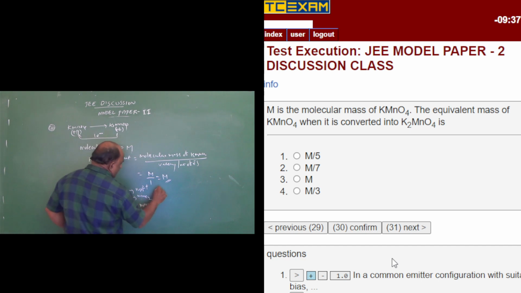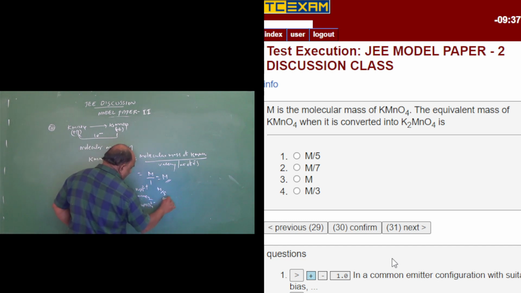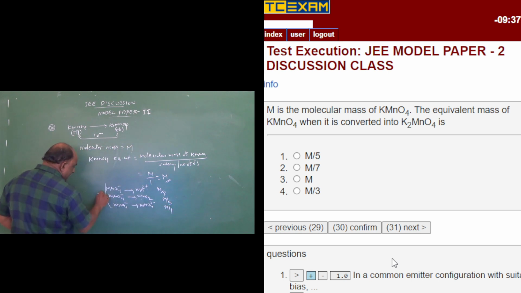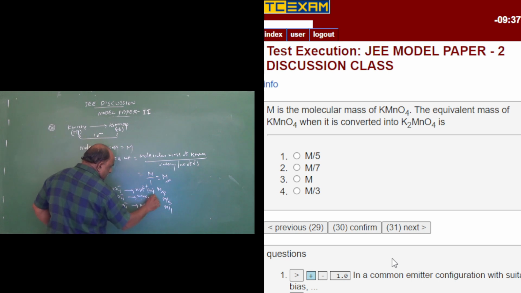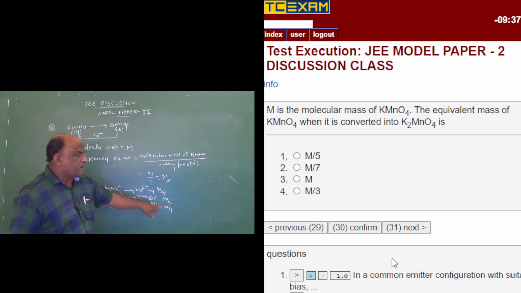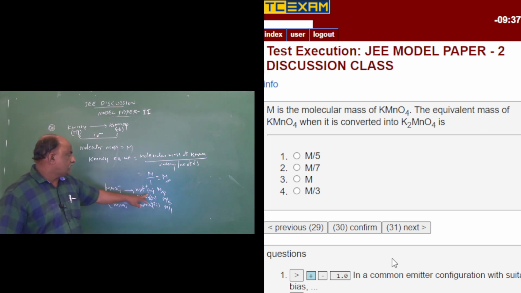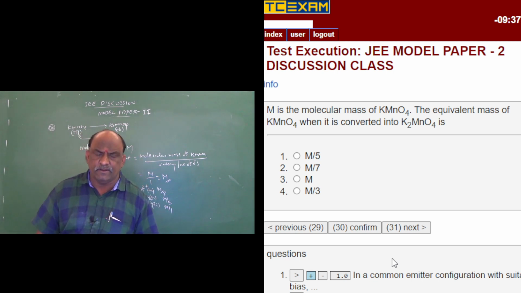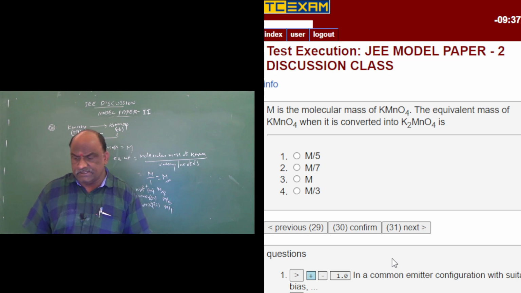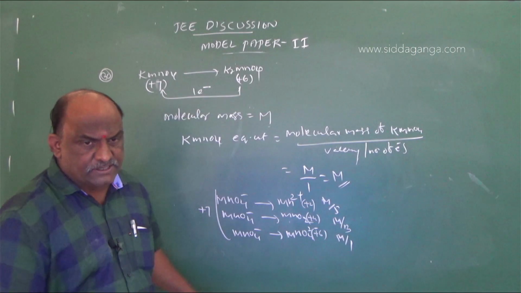So M by 5, M by 3, M by 1, because the oxidation number is 7 in all these cases, going to +2, +4, and +6. 7 to 6 is 1 electron, 7 to 4 is 3 electrons, 7 to 2 is 5 electrons, for acidic, neutral and strong alkaline media.